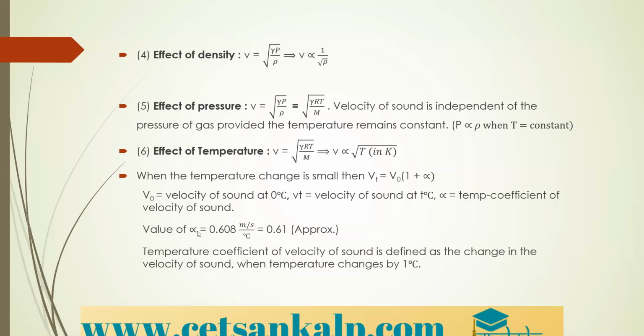The value of alpha is a standard value, approximately 0.61 meter per second per degree Celsius.